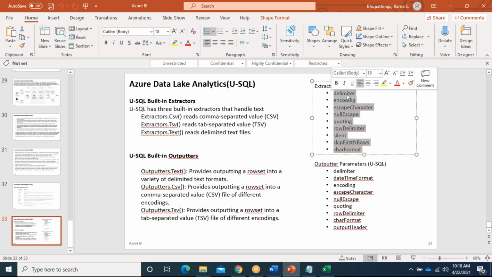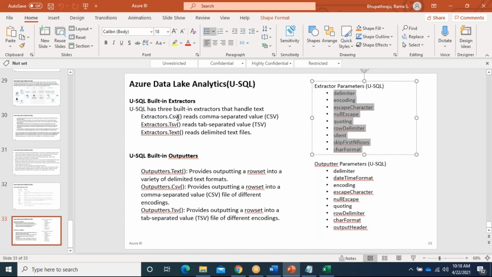For example, delimiter: TSV and CSV won't take it. Why? TSV means tab separated, so internally it is fixed as tab separated, and it won't allow a delimiter.